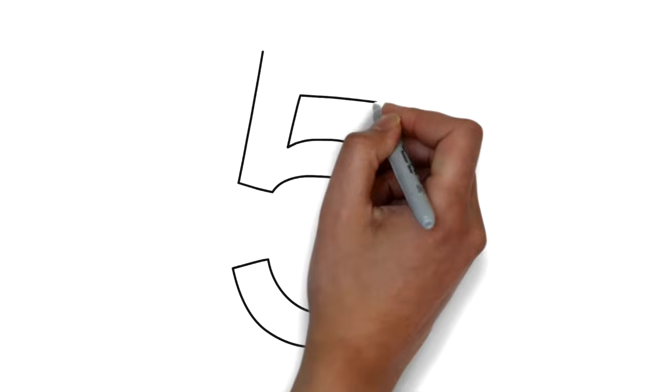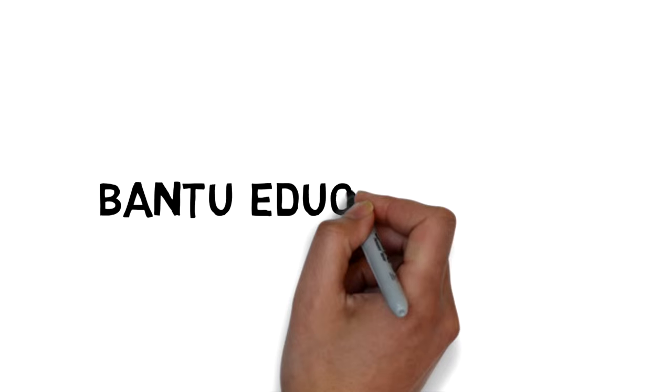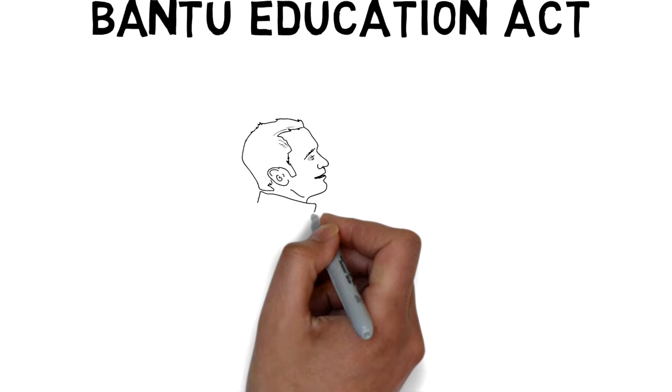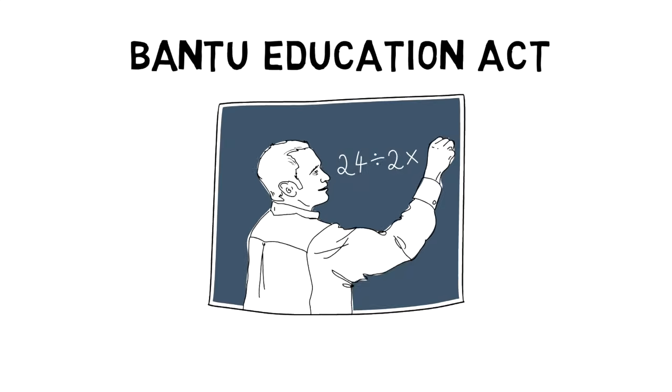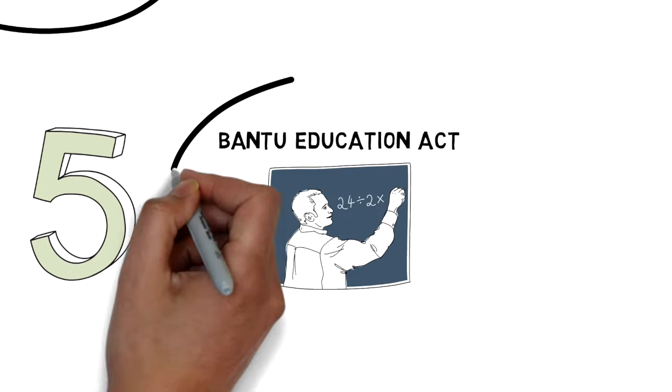The fifth act we are going to look at is the Bantu Education Act. Under the Bantu Education Act, the government took over control of the education of black children. They were taught to be obedient and not to think critically. Far less money was spent on black schools than on schools for other races.